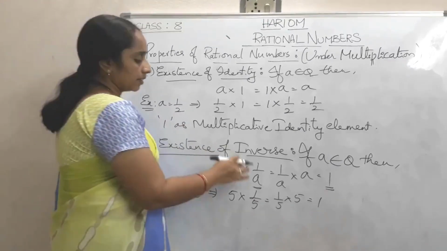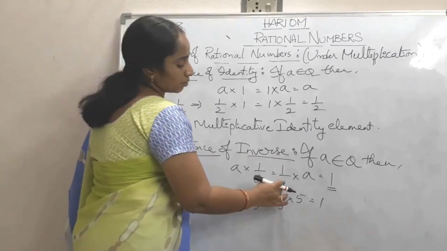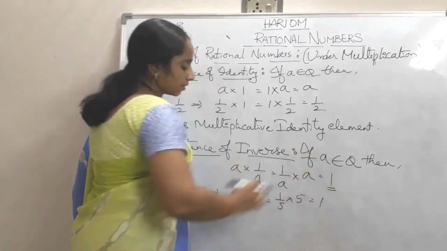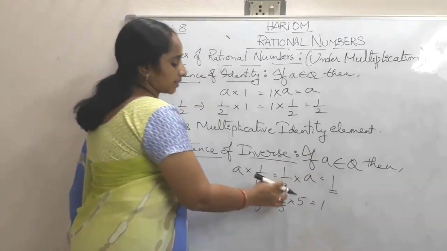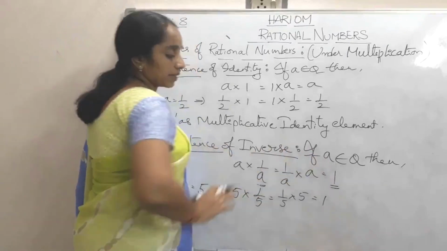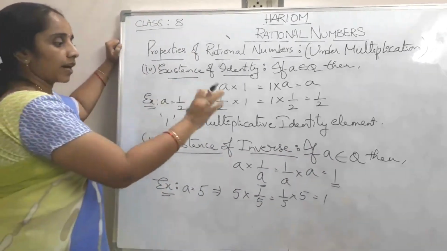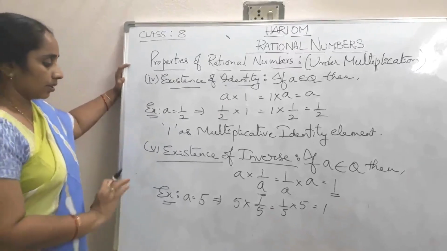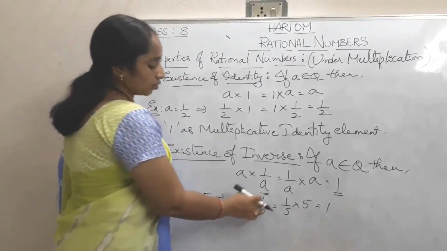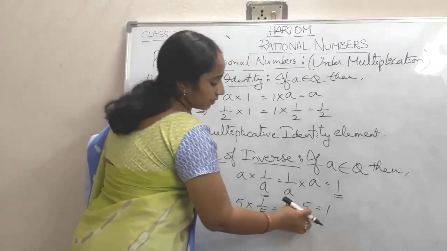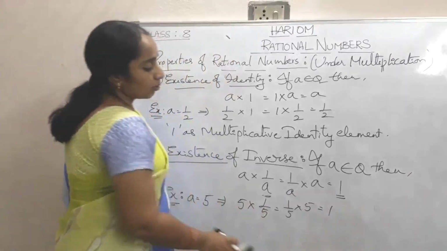Here A into 1 by A is equal to 1 by A into A is equal to 1. Here A gets cancelled, and we get the identity element as the result. So here A is 5: 5 into 1 by 5 is equal to 1 by 5 into 5 is equal to 1.